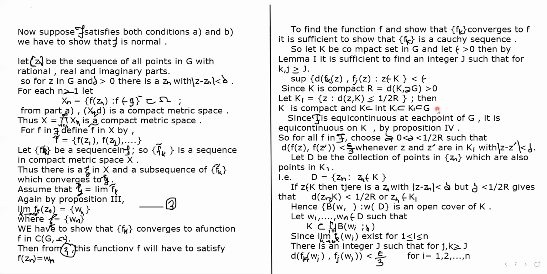Then K1 is also compact, and we get the relation K is a subset of the interior of K1, which is a subset of K1, and K1 is a subset of G. We have already seen the definition of interior. What is the interior?